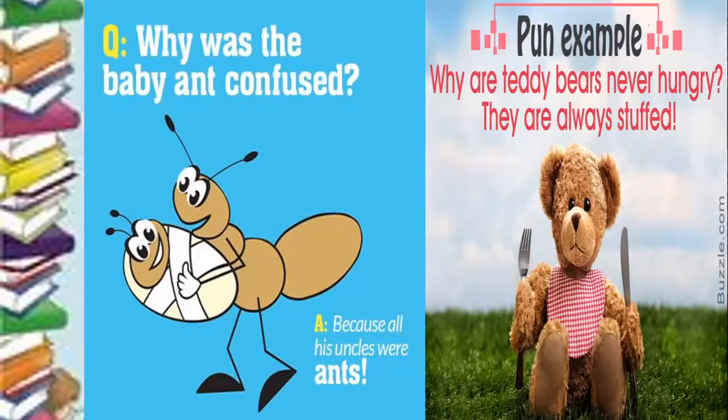The other meaning of stuffed is when you eat too much and there is no space in your stomach. That time you say, no, I can't eat anymore because I'm stuffed. So, why are teddy bears never hungry? Because teddy bears are always stuffed. These are some very nice, interesting examples of pun.